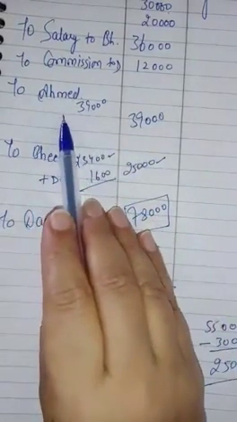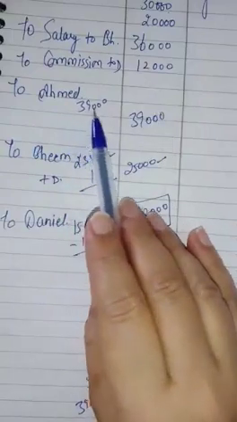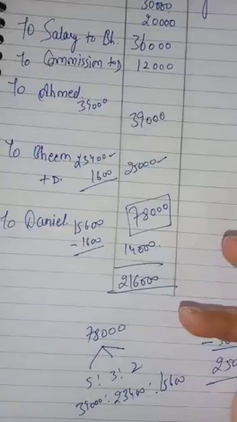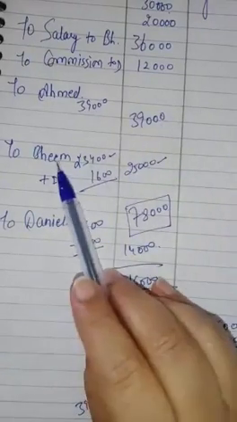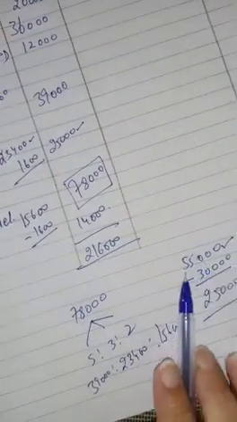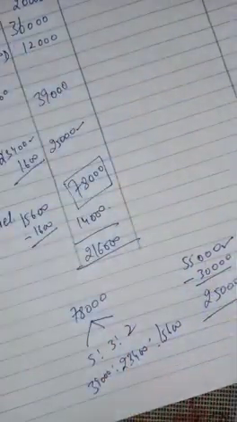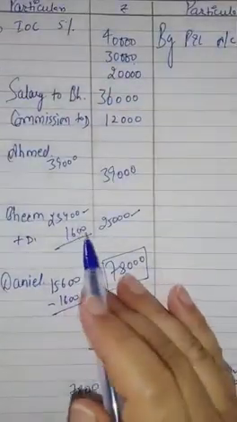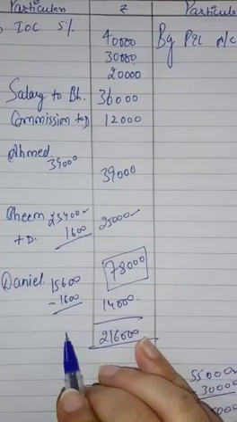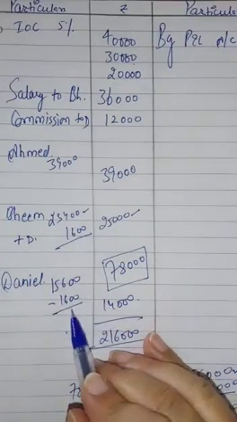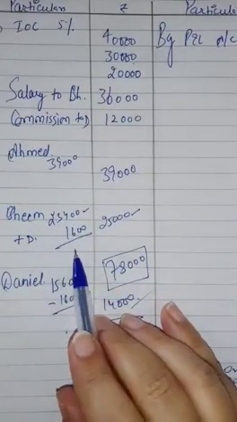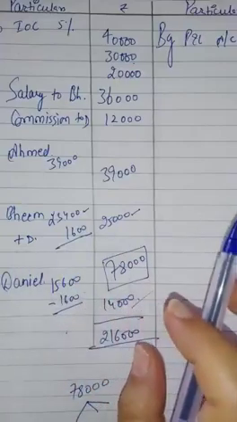Ahmed was guaranteed that excluding interest on capital he will be getting 25,000 minimum. He is already getting more, so no question of guarantee arises. Then Bheem was guaranteed 55,000 including interest on capital. 55,000 minus interest on capital, so the remaining should be the profit, and he is getting 23,400. The remaining 1,600 he will get from Daniel. From Daniel's share we will deduct 1,600 as guarantee to Bheem, and to Bheem's share we will add 1,600 as guarantee given by Daniel. Thank you.